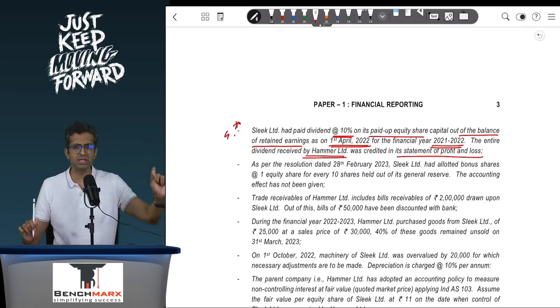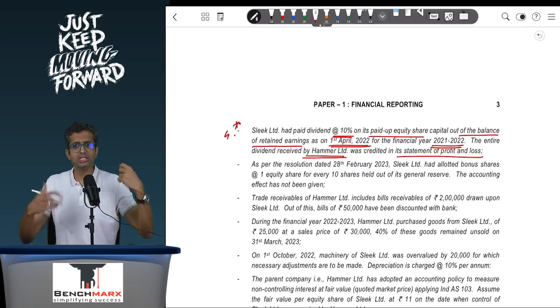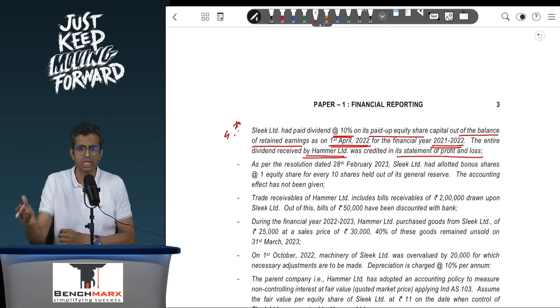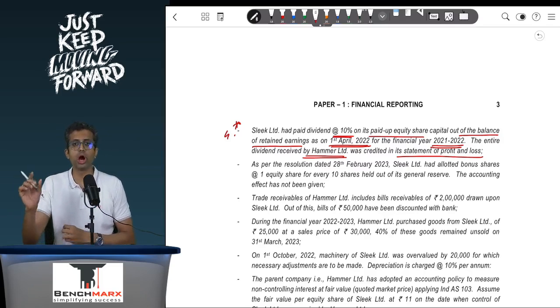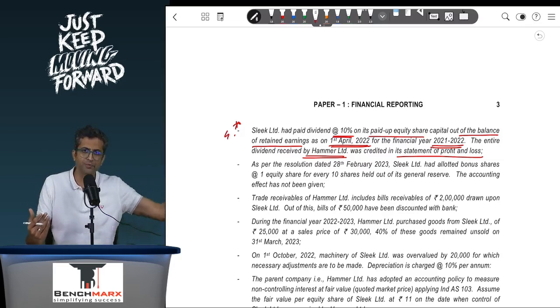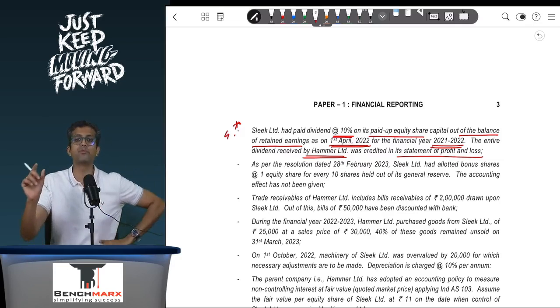The institute in its main suggested answers, and even in the certified copies when we have seen, has considered implicitly that the dividend is paid out of the profits from 1st April 22 up to 30th September. That is, this is paid out of the profits on 1st April 22 but it is paid before the date of acquisition.